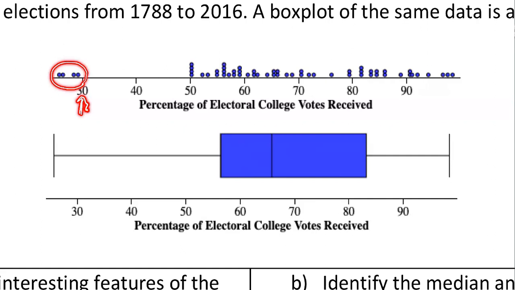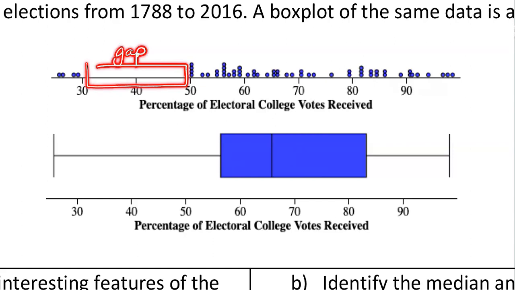Most likely it was split multiple ways, or some of the early elections in US history, as we were trying to figure out how the electoral college works, didn't have a huge majority of winners. Something else, there's a big gap right here. That's kind of interesting that no US president has won between 30 and less than 50. It is interesting though, you have these 4 elections that it looks like the winner might have barely won the election. They had just enough, 50%, maybe 51% of the electoral college vote.